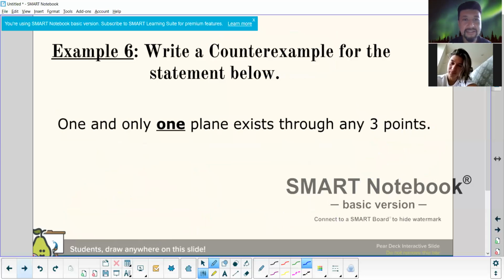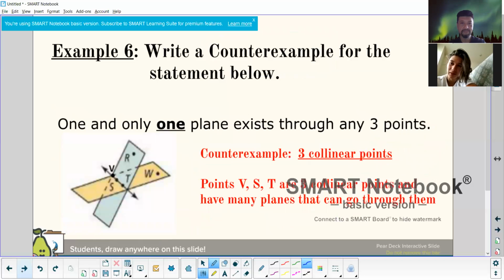All right, now let's go ahead and read this one. Write a counterexample for the statement below. One and only one plane exists through any 3 points. What do you think? False. You could have as many points as you want on that one plane. Well, in this case, if you have 3 collinear points, you can't call it a plane if they're collinear, because then you have more than one plane that could go through there.